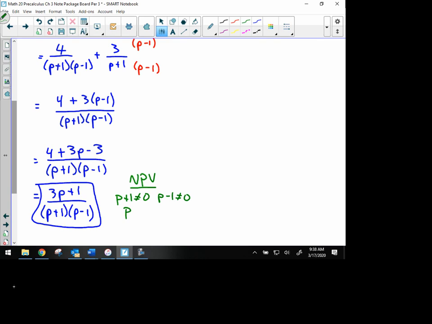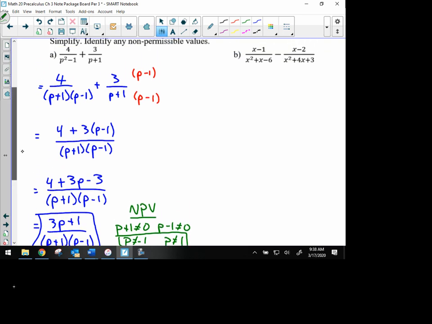So then p cannot equal negative 1, and p cannot equal positive 1. And you can list those, or you can write plus or minus 1 if you want. All you really have to write is the values themselves, but we're just showing how to get them.